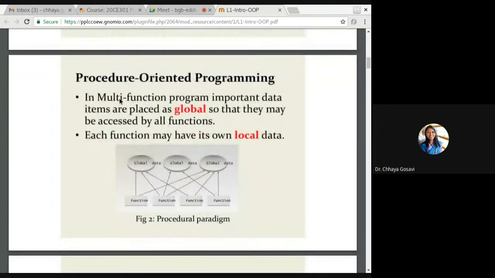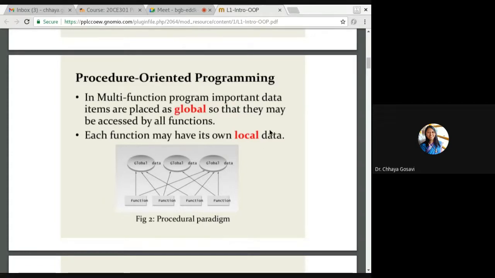In procedural language, in a multifunction program, important data items are placed as global. Instead of passing the data several times to several functions, if I am working on 100 variables, instead of passing 100 variables, it's better to make them global. As a procedural programmer, it is easier than passing parameters to a function: make it global so that it is available to all the functions, with no need to check its type while passing and then return that variable. Once it is a global copy, it is available to all.